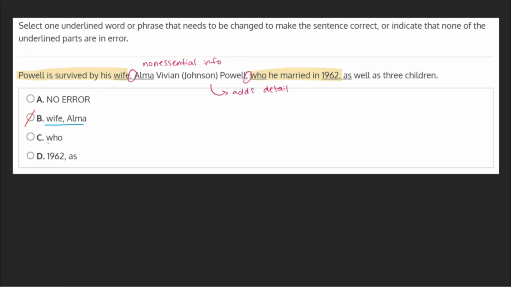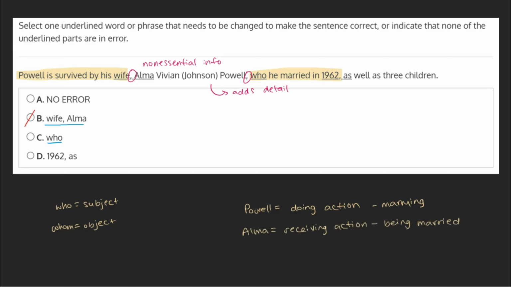C. Who. Here we see a mistake. Who is used when referring to a subject, while whom is what should be used when referring to an object, which we are here. In this sentence, Powell is the one doing the action, marrying, and Alma is the one receiving the action, being married. As the receiver of the action, Alma is the object of this sentence and therefore should be referred to as